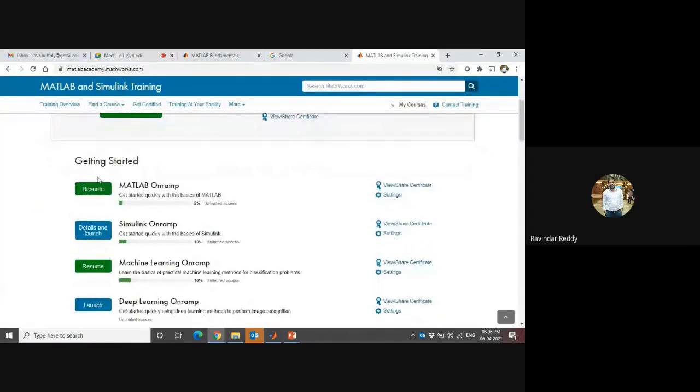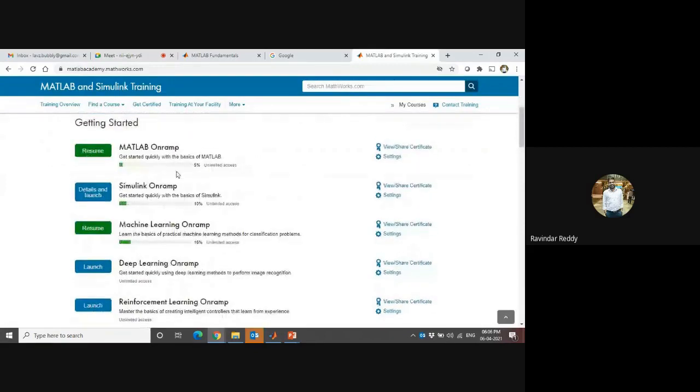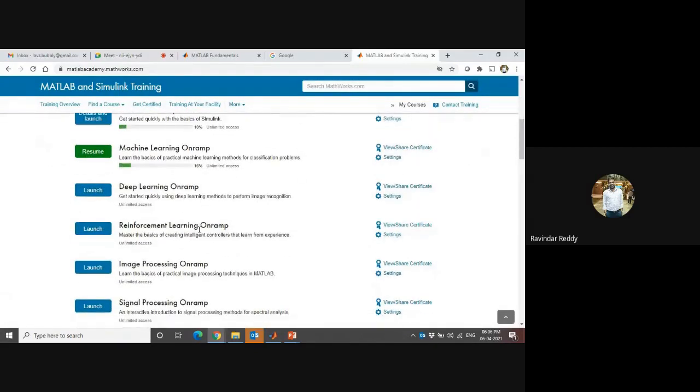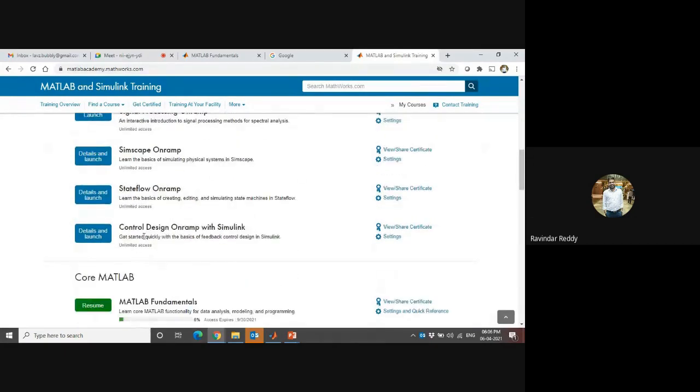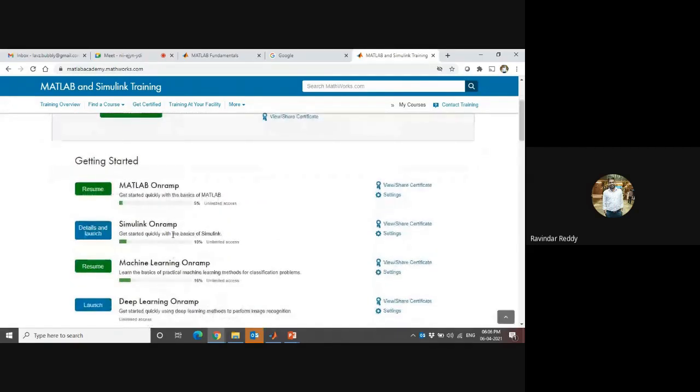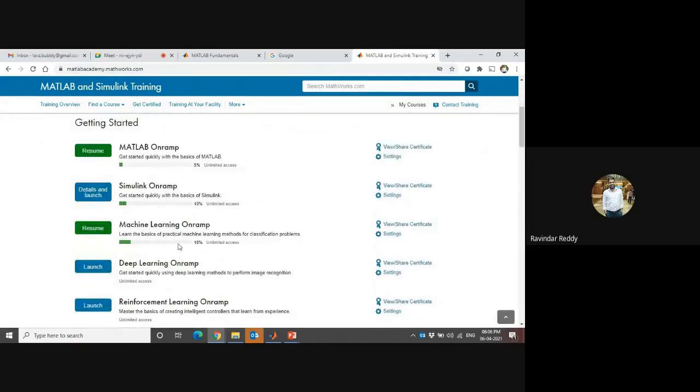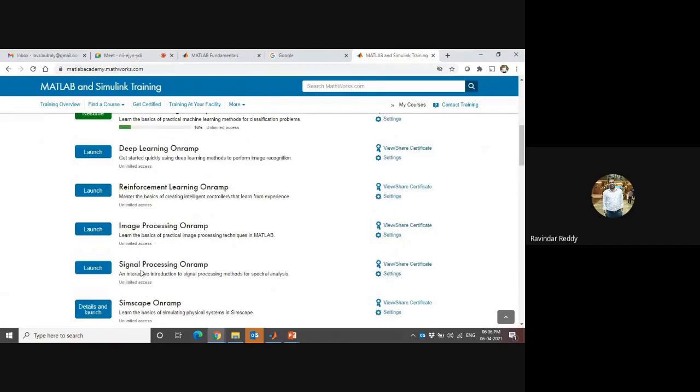So there is Getting Started. All the courses are free: MATLAB Onramp, Simulink, machine learning, deep learning, reinforcement learning, image processing, signal processing, Simscape, Stateflow, and control design with Simulink. For example, if you are interested in signal processing or image processing or any other Simulink or Simscape course.